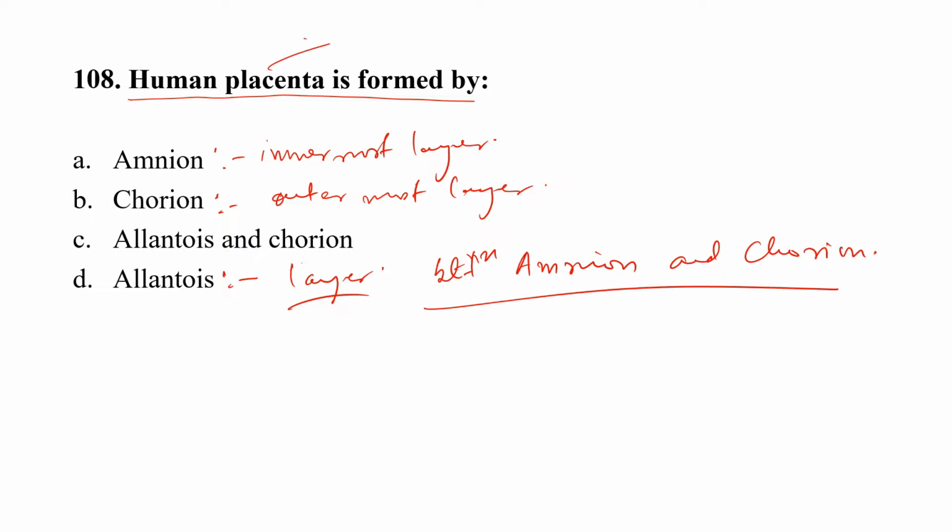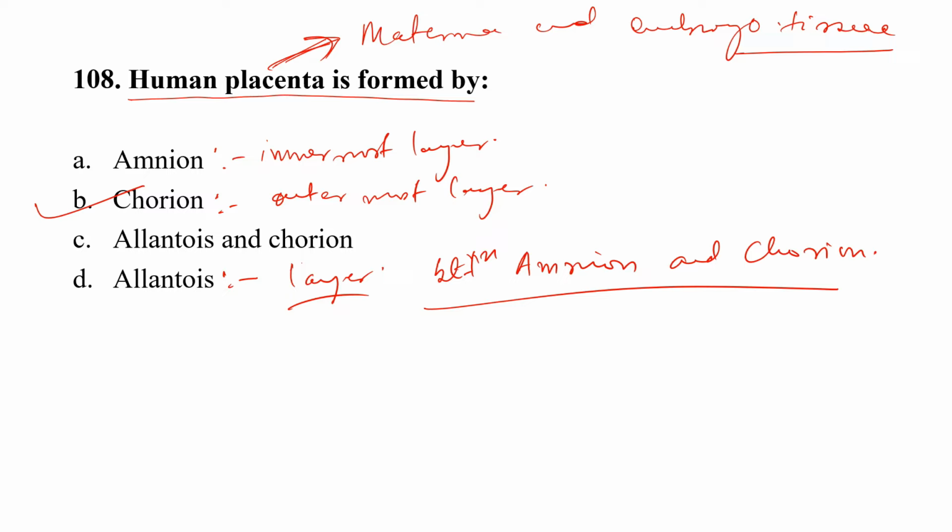Human placenta is composed of both maternal tissue and embryo tissue. However, it is largely formed by chorion. So the correct option here is option B, chorion. That is, human placenta is formed by chorion.